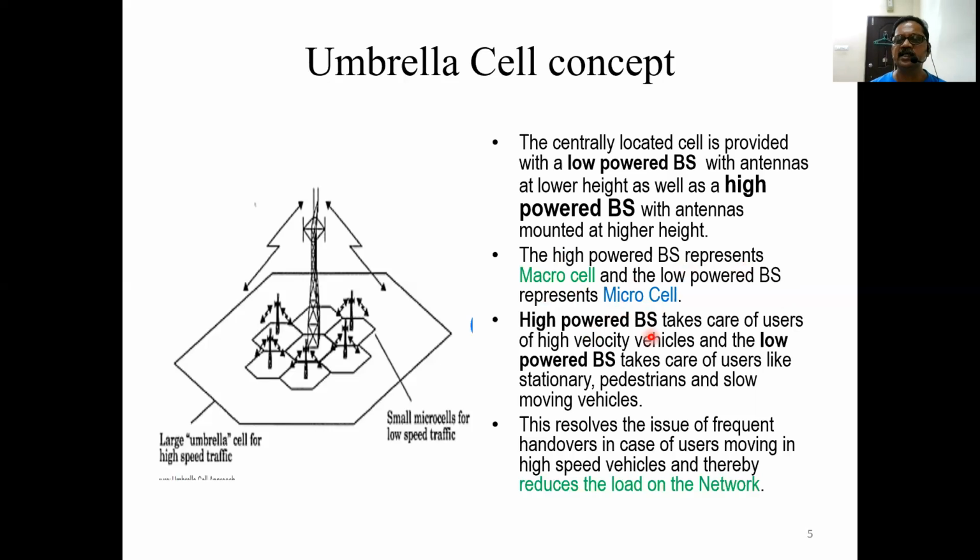The high-powered base station takes care of users in high-velocity vehicles, and the low-powered base station takes care of stationary users, pedestrians and slow-moving vehicles. So the high-powered base station will address the requirement of high-speed vehicles without any handover. From here up to this point, no handover is required, since within the same base station coverage they are served.